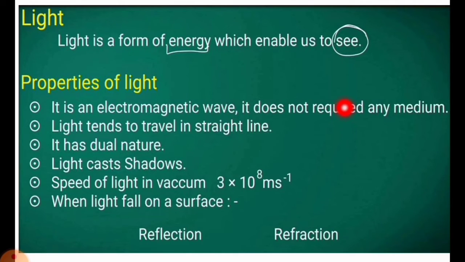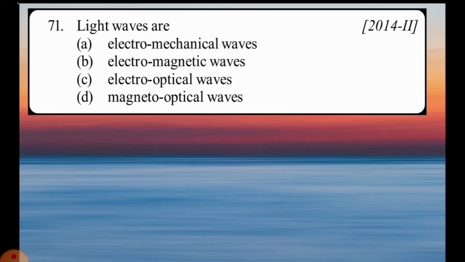It does not require any medium. So, according to the options, option A, light waves are electromechanical waves. No. C, light waves are electro-optical waves. No. D, light waves are magneto-optical waves. Not at all. So, option B, electromagnetic waves. Yes, correct option.